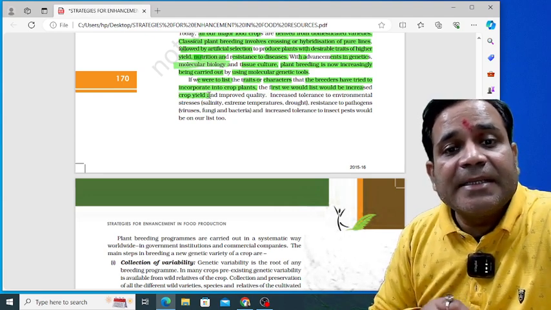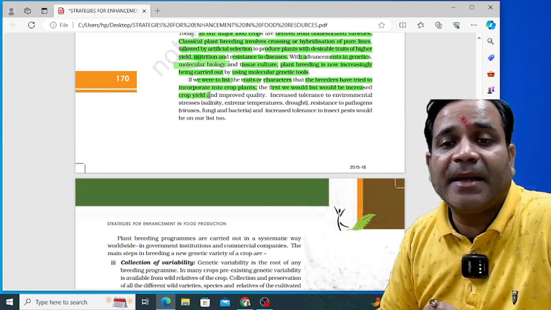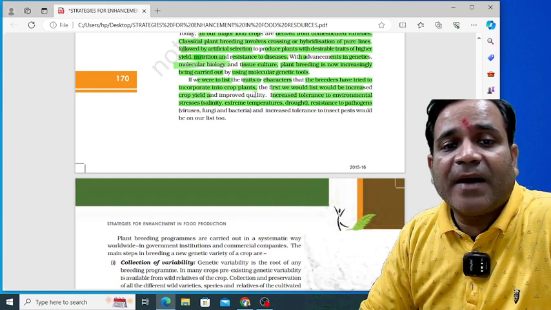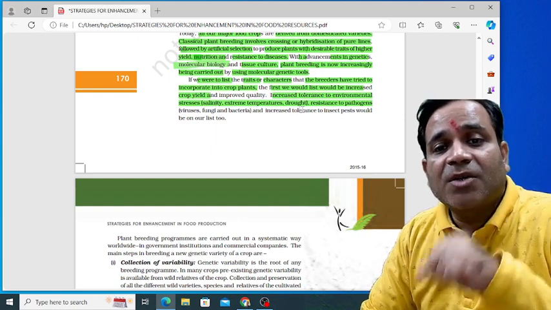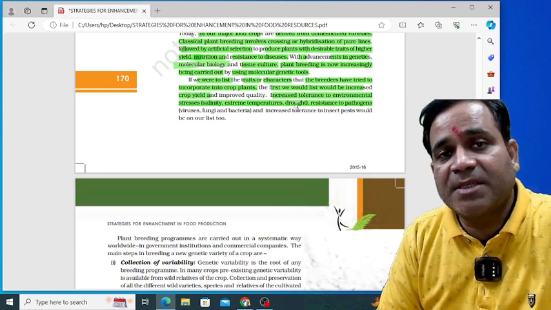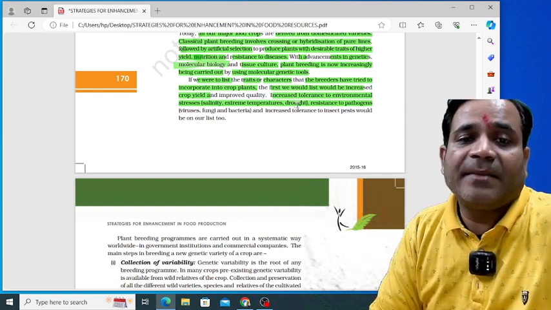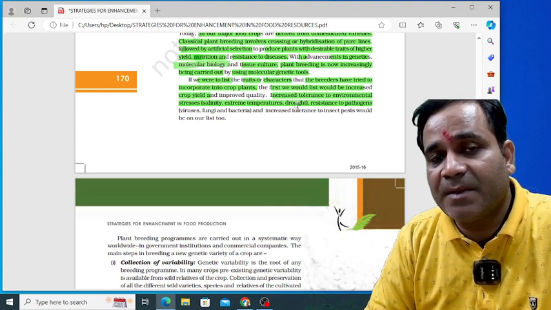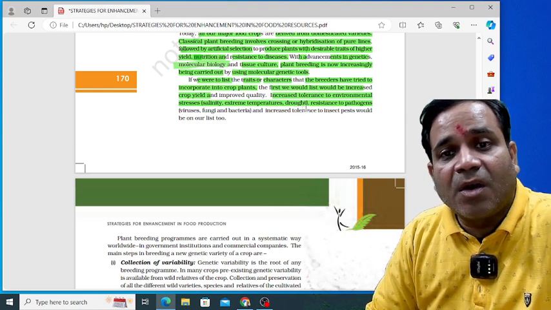Improved quality must also occur. Then, increased tolerance to environmental stress, that is salinity, extreme temperature, drought, and resistance to pathogens. If I'm saying increased tolerance to environmental stress, it means salinity, extreme temperature, drought, all these things.